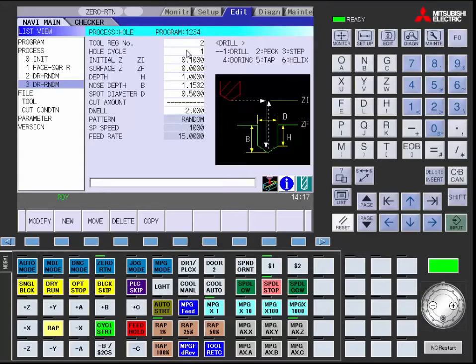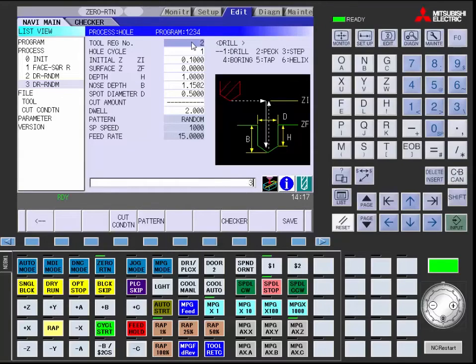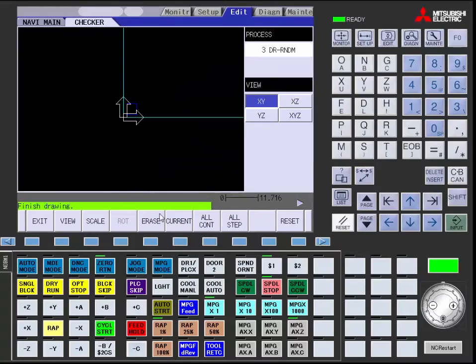your third process. You need to change your tool from a drill to a tap, and all of your other parameters can remain the same. At this point, go ahead and click Save. To check your process, click Checker, and you can hit all processes, and it will show you everything that you have processed. Go ahead and hit Exit.